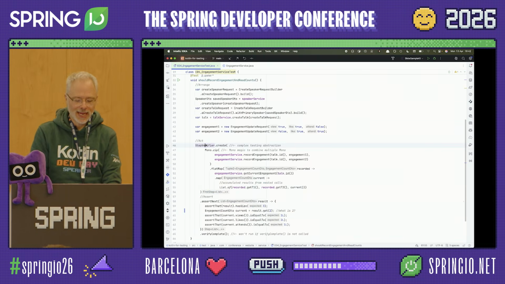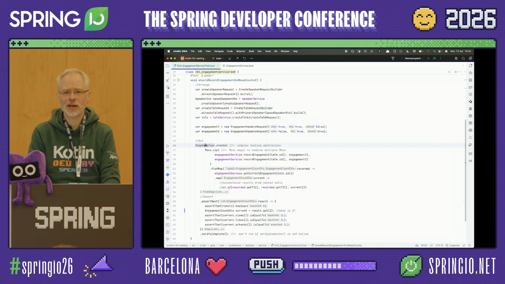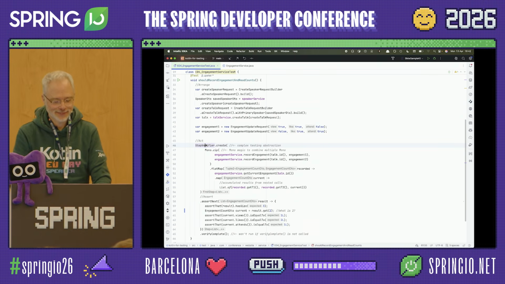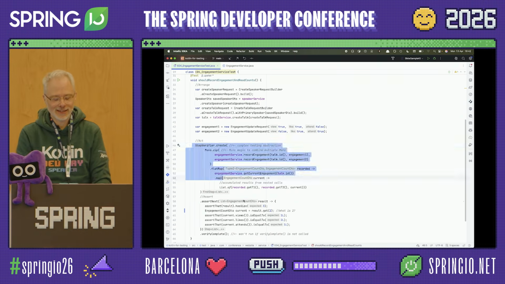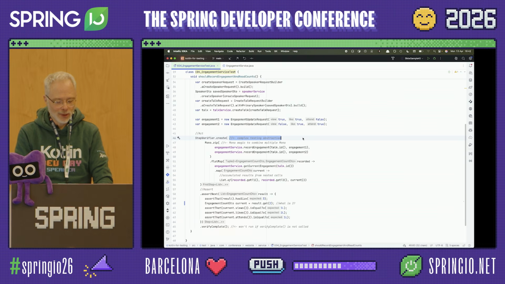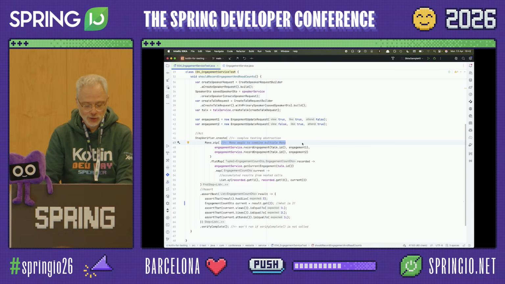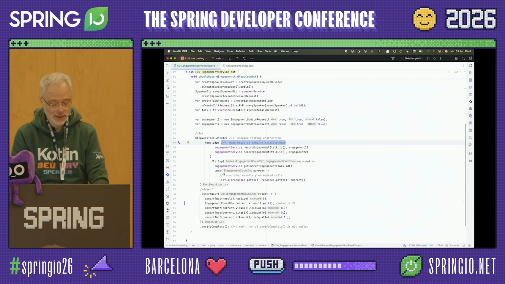You need to embrace the StepVerifier. Who has used StepVerifier? Okay. The ones who went really deep into the caves, yeah. But probably you didn't master it overnight. It took some effort to master this particular building block. It's very complex. It has, first of all, a complex abstraction. You really need to know how these monos work. So here we actually create two record engagements simultaneously using zip.